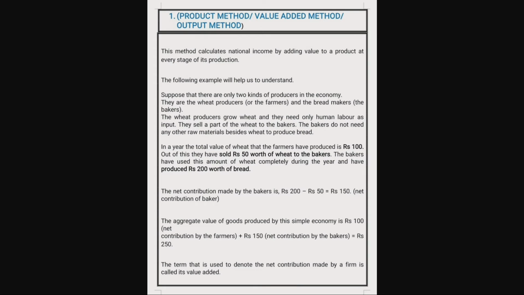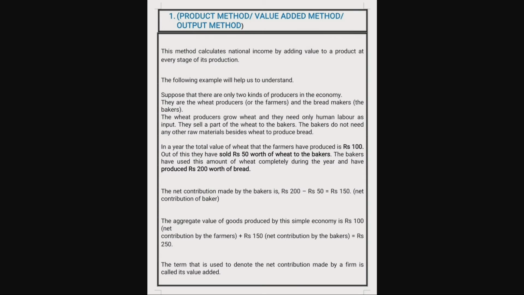In a year, the total value of wheat produced by the farmer was worth rupees 100. And out of this 100 rupees worth of wheat, he sold only rupees 50 worth of wheat to the baker. By using this rupees 50 worth of wheat, the baker produced rupees 200 worth of bread. So the net contribution made by the baker, that is 200 minus 50, is rupees 150.